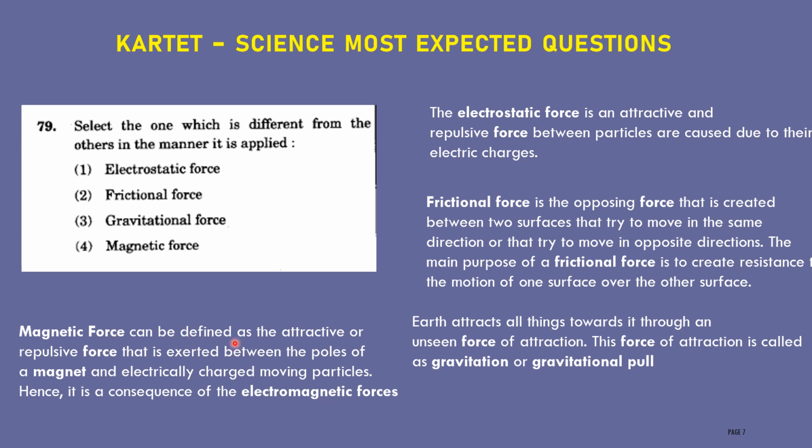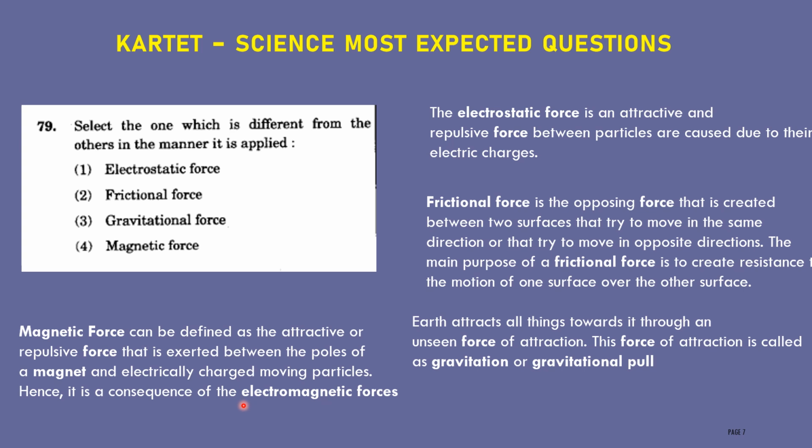Magnetic force can be defined as the attractive or repulsive force that is exerted between the poles of a magnet and electrically charged moving particles. Hence, it is a consequence of electromagnetic forces. When you hold two magnets near each other, because of the magnetic force, they will get attracted or repelled. Like poles get repelled, unlike poles get attracted.